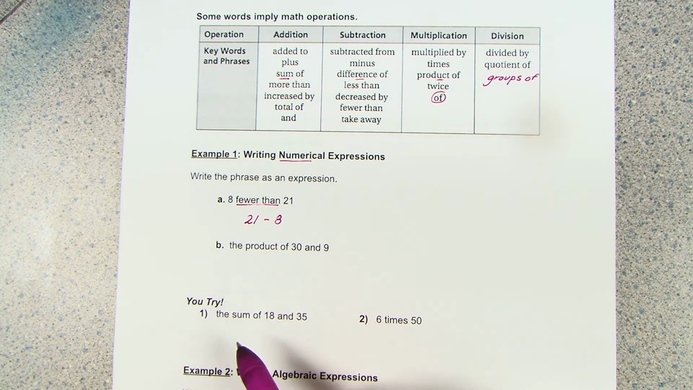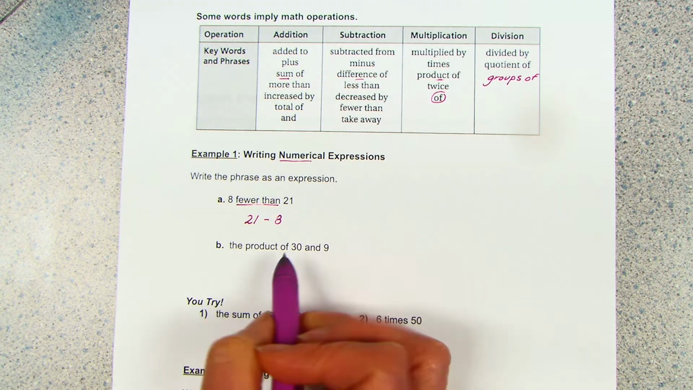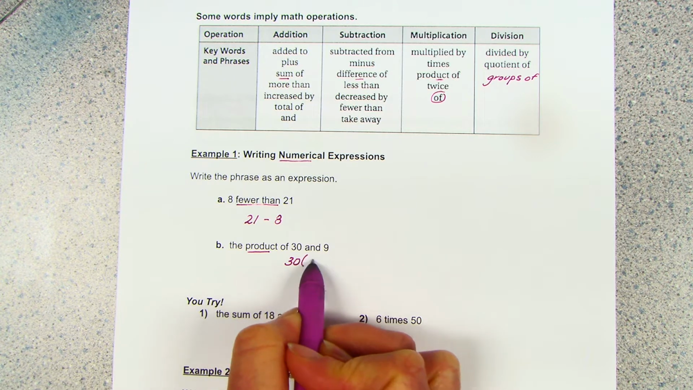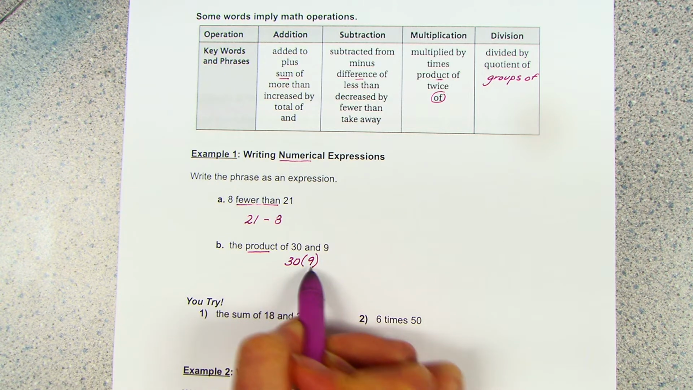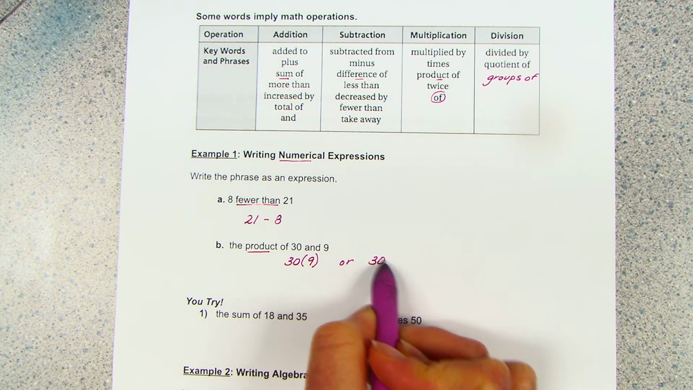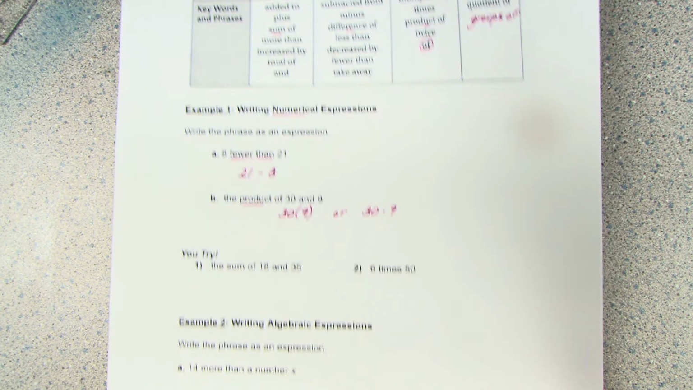The product of 30 and 9, let's see, product is a multiplication word. Product of 30 and 9. You may write it with the parentheses, or you can write it with a dot. We are going to move away from the times sign because the times sign looks like an X. And now that we're doing a little pre-algebra, we don't want to confuse our times sign with an X. So either parentheses or a dot. Right? There are 2 U tries.